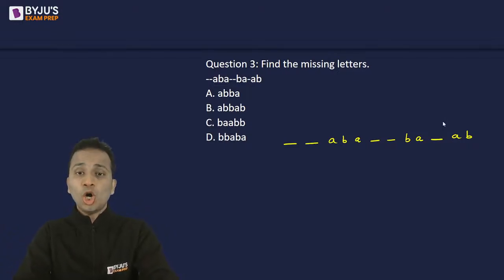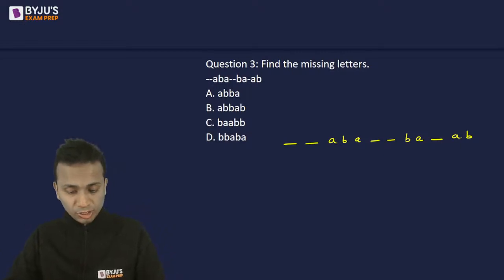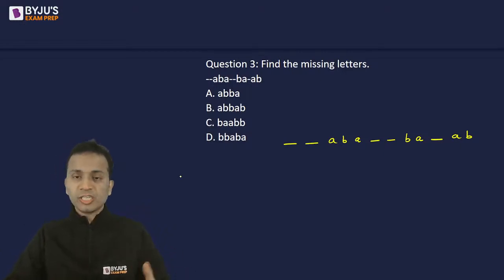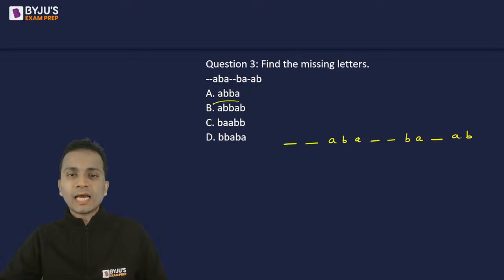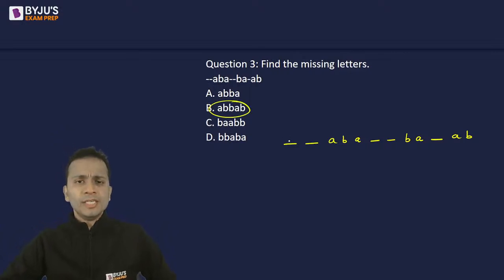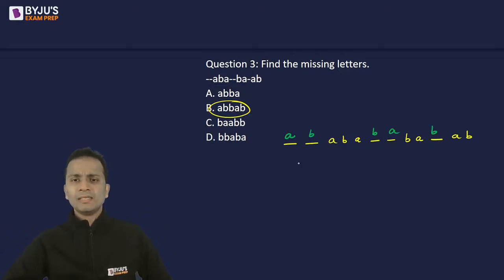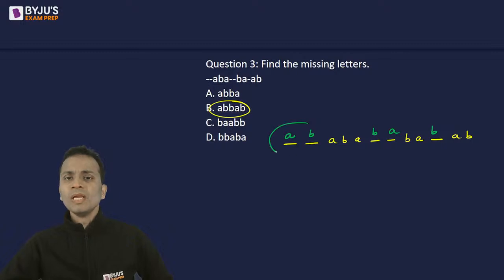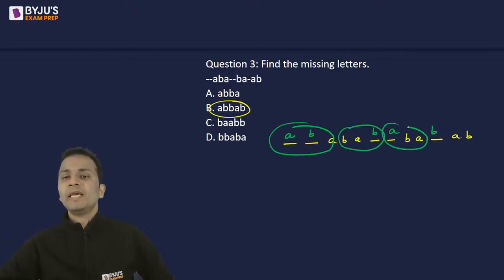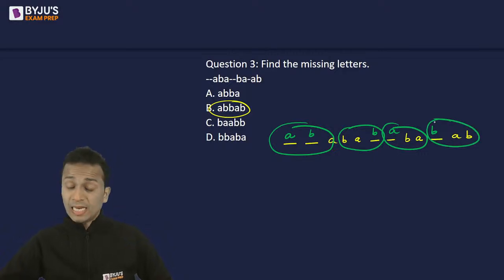Okay, question 3, option B. So Aditya, Praju, G, Samarth, Anmol, all of you are saying option B. So I'll quickly try option B and substitute these alphabets. So A, B, B, A, B. Now the pattern that we are getting is A, B, A, B, A, B, A, B, A, B. Absolutely correct.